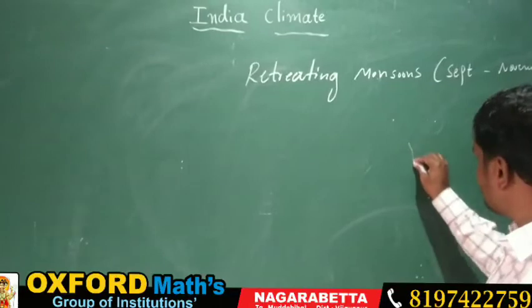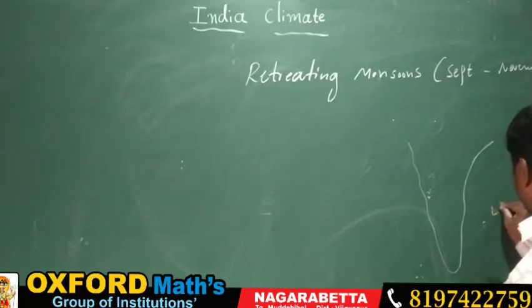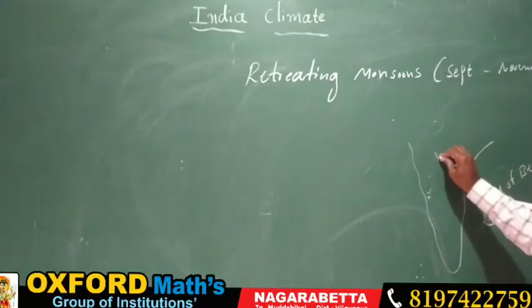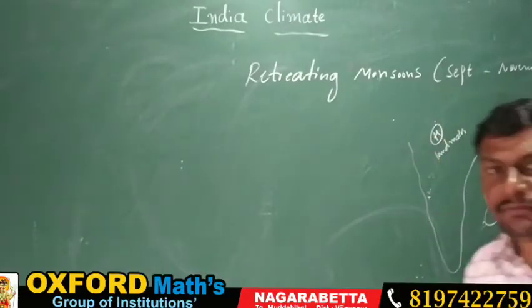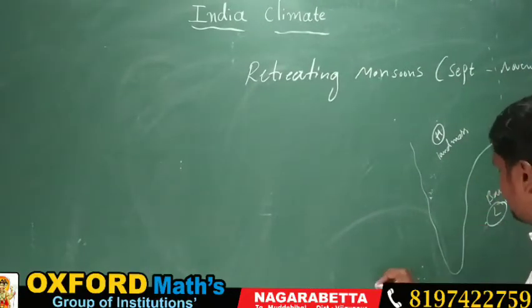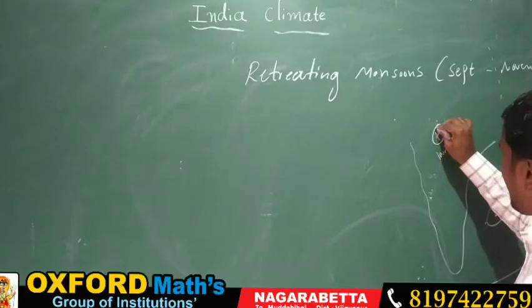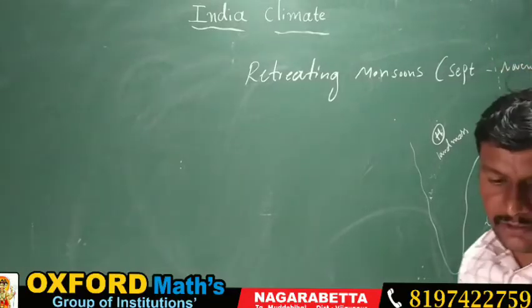Low pressure is going to be created in the Bay of Bengal, and high pressure is going to be created over the landmass. The wind which moves from the north to the equator cannot reach the equator, because here there is low pressure and here high pressure. So due to that, what happened? These low pressures are created.